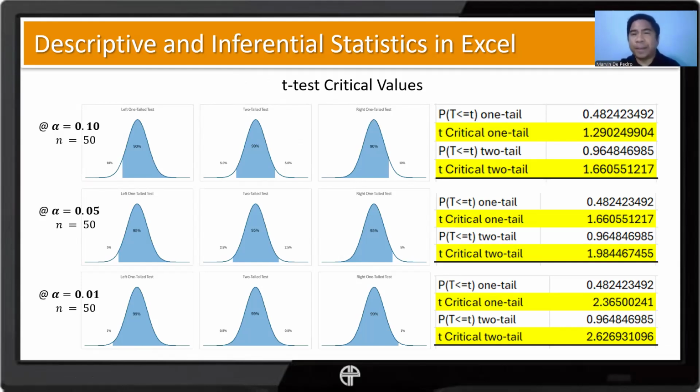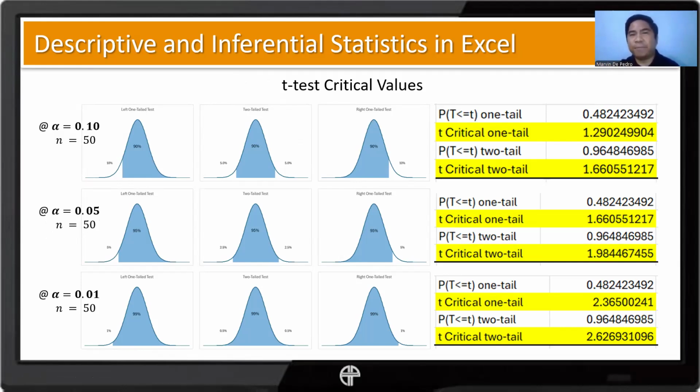As you can see, we have the same sample size but a different significance level. Actually, this is the default one, 0.05. If the problem says nothing about the significance level to be used, then we assume it's 0.05.